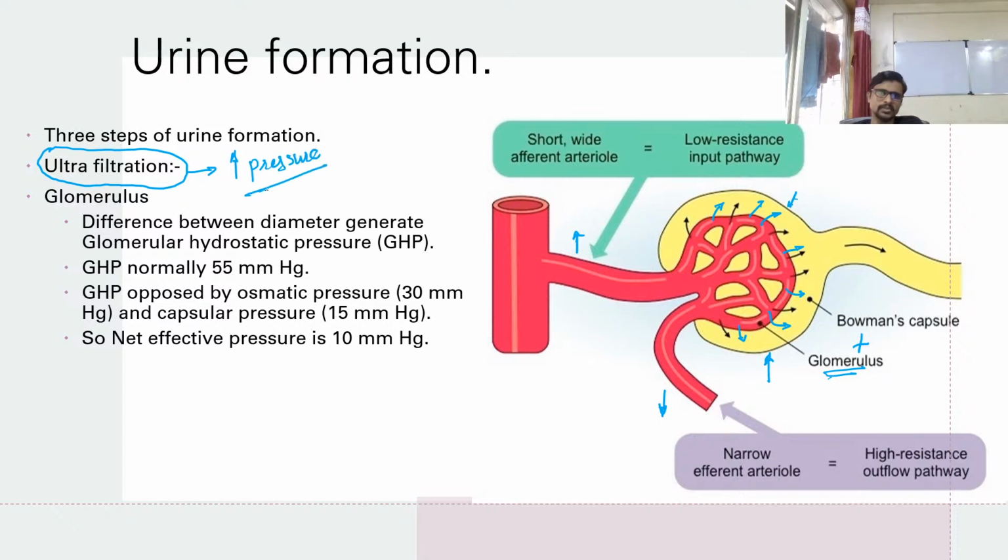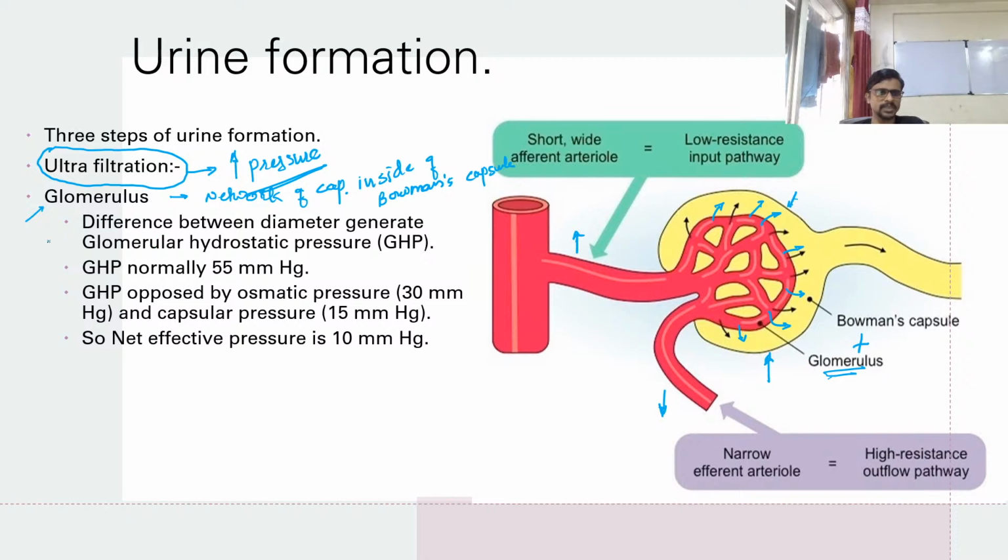So due to the pressure, we call it ultrafiltration. Any filtration, you can say ultrafiltration if there is more pressure for the filtration. So what is a glomerulus? It's a network of blood vessels, or you can say capillaries, inside of Bowman's capsule.